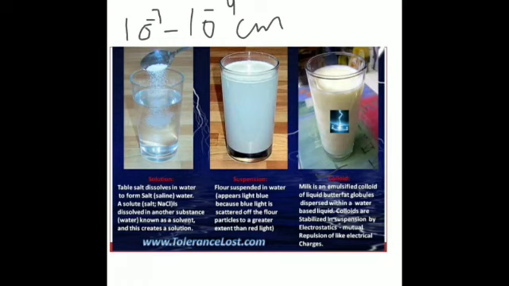And suspensions are heterogeneous mixtures in which the size of the solute particle is greater than 10 to the power of minus 4 centimeter or 1000 nanometer. For example, chalk in water, mud in water, flour in water are all examples of suspensions. You can easily make out that the particles are floating in the water. You can easily identify the size of the particles.